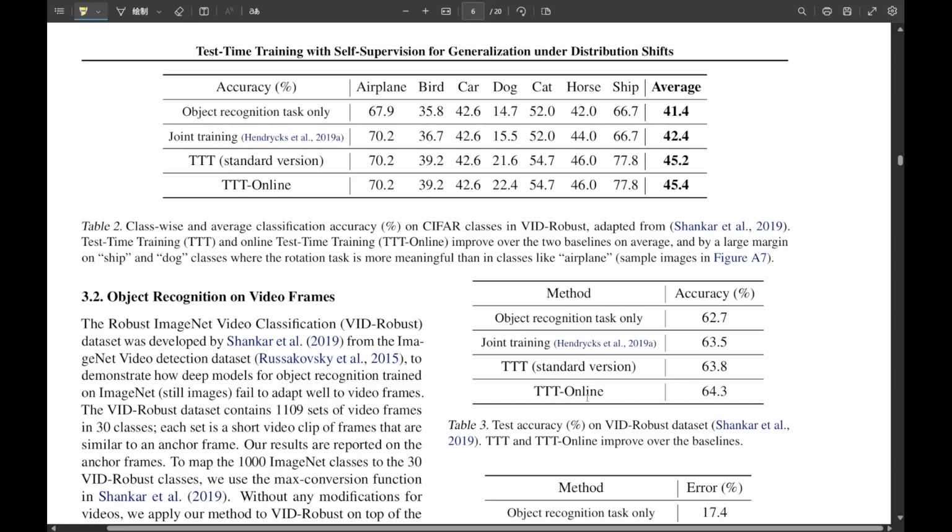Exactly. Things that happen in the real world. Then they used video frames with VideoRobust. This checks how well models trained on static images handle the natural shifts in video: motion, viewpoint changes, lighting variations. Makes sense. Video is dynamic. And finally, they used a tough one, CIFAR-10.1. This dataset has shifts that are apparently almost unnoticeable to humans, but still cause big performance drops in standard models. A real stress test for subtle shifts. Oh, okay. That covers a lot of ground.